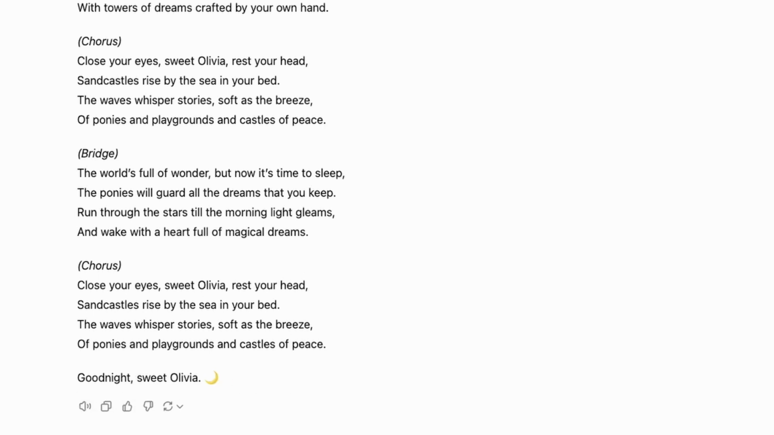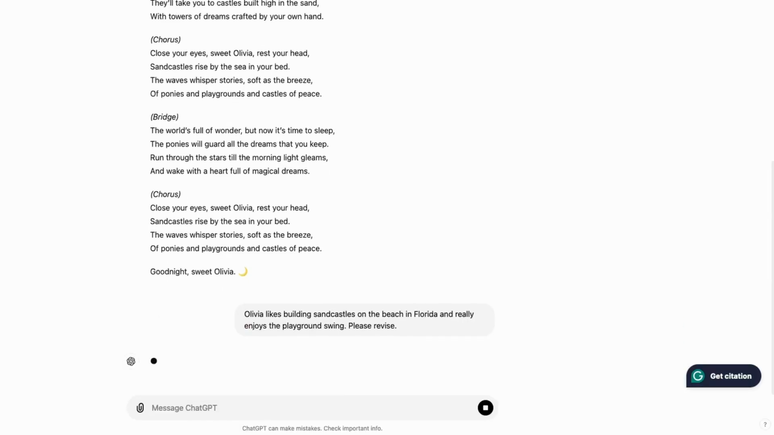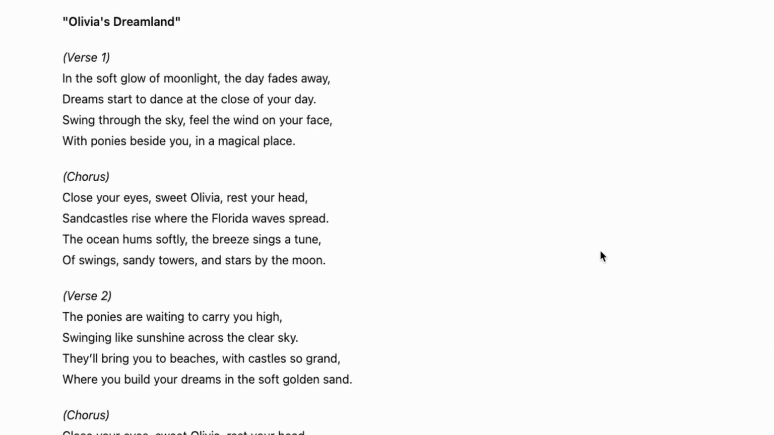And the great thing about ChatGPT is you can easily revise the lyrics by giving more prompts in your chat. So let's try. Olivia likes building sandcastles on the beach in Florida and really enjoys the playground swing. Please revise. So we put that in the prompt, and now it's going to give a more custom, more refined lyric. Okay, so now we have the revised lyrics.